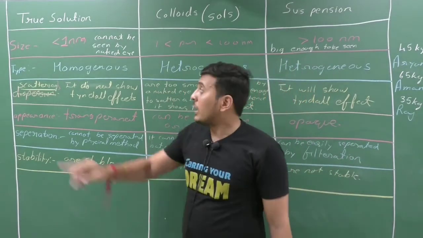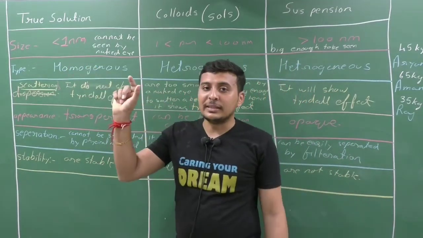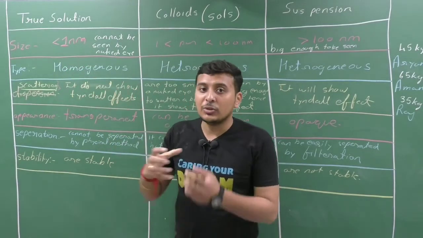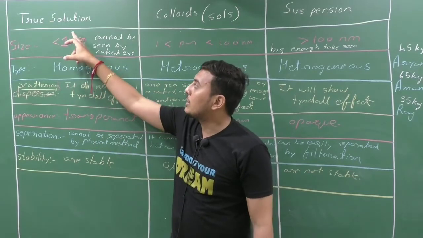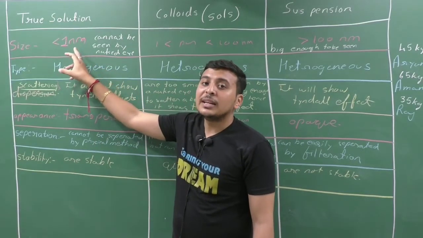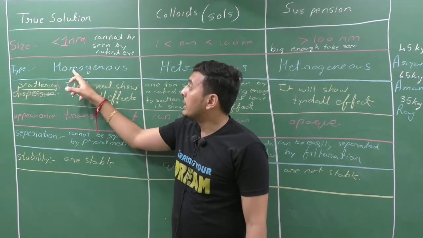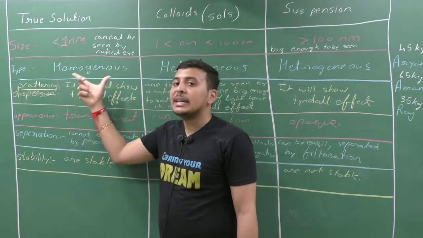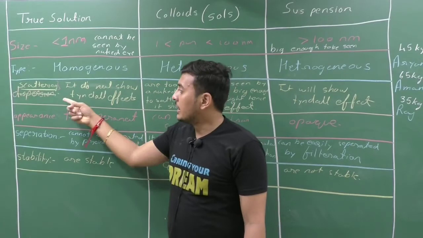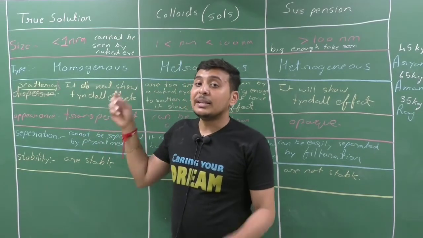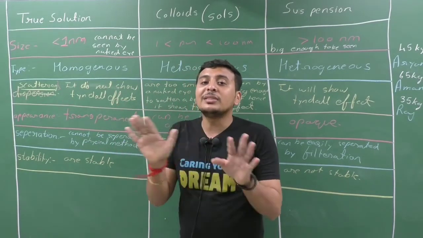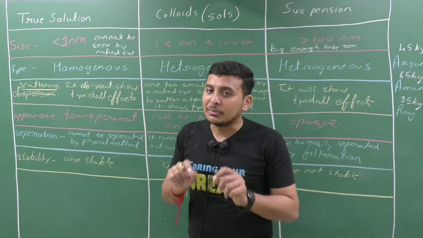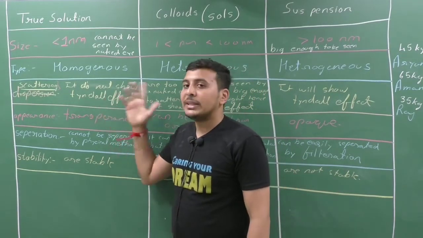Now you don't have to write just '1 nanometer'. You have to write the full sentence. You should not write just 'homogeneous, 1 nanometer'. You have to write: the solute particles in a true solution are of size less than 1 nanometer. It is a homogeneous mixture. Here, in scattering, the particles are too small, so they cannot scatter a beam of light. So the path of light is not visible, and it does not show the Tyndall effect.